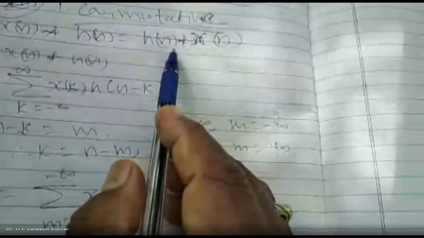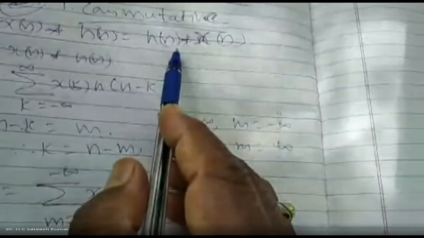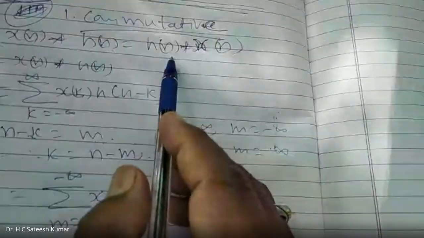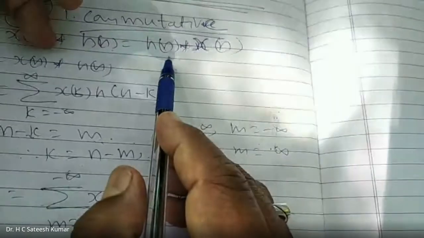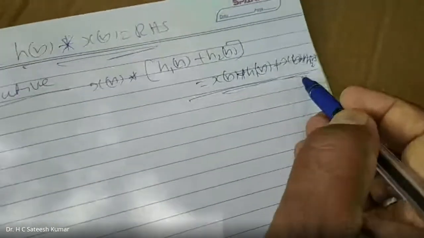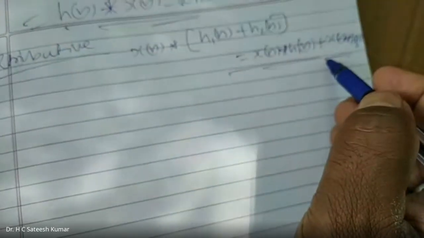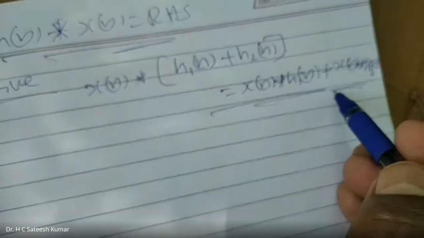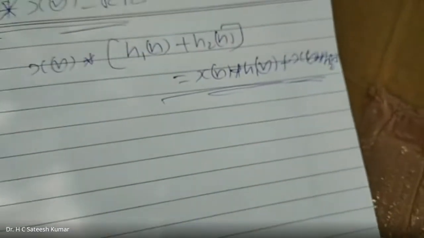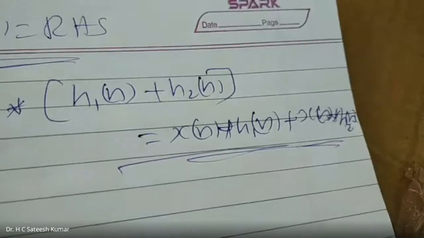We can interchange them and we will get some output. Whatever the impulse response is, you put it as input, and whatever the input is, you put it as impulse response. So this is the interchange of impulse response and input. So that's the meaning of it.